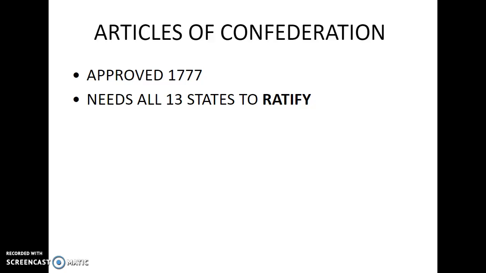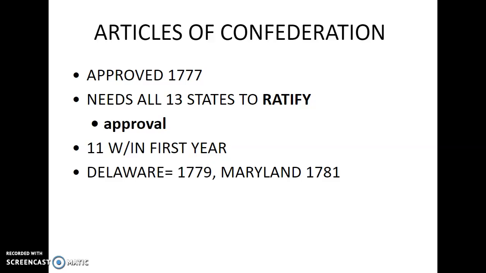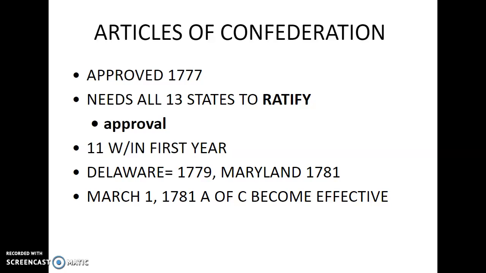It needs all 13 states to ratify. That means to approve any agreements or anything. Again, that's all 13. That's pretty tough to do on a normal basis. 11 did this in the first year, and then Delaware and Maryland were the last two in 1781. So the big part I need you to know here is that all 13 states need to ratify, what ratify is, and that on March 1st, 1781, the Articles of Confederation become effective after Maryland passes it as well. So we have a new government.